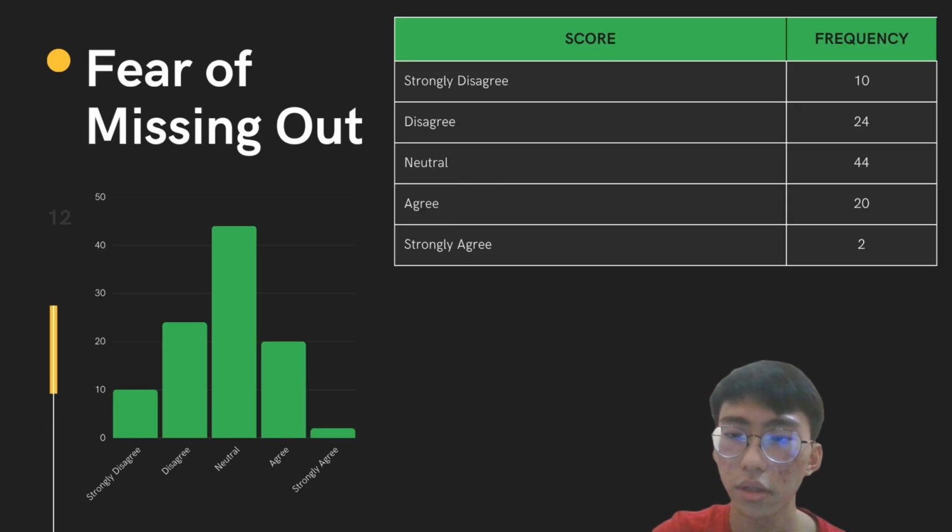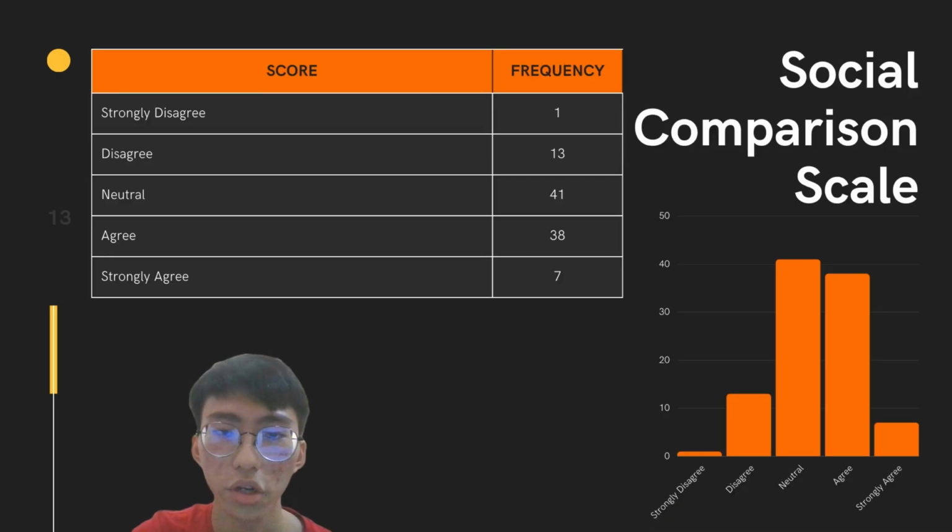Next is the measure of fear of missing out, FOMO, and the frequency is 10, 24, 44, 20, and 2. Next is the social comparison scale. The frequency is 1, 13, 41, 38, and 7.